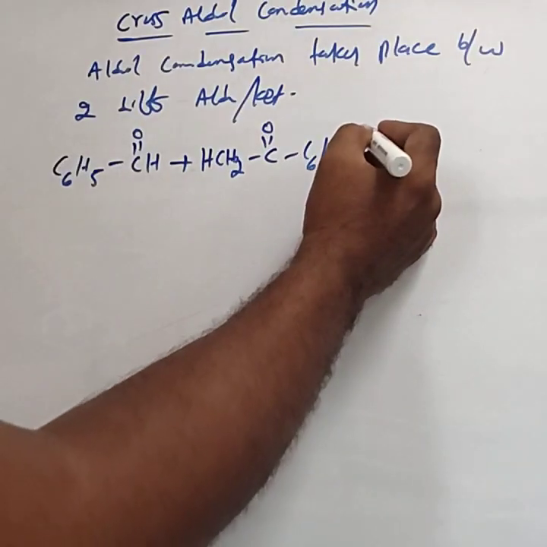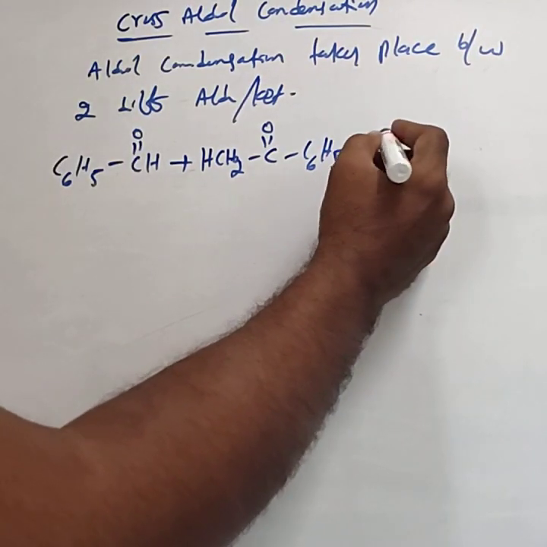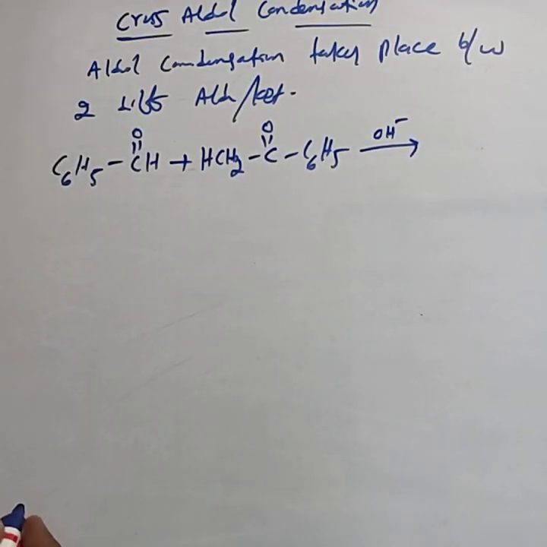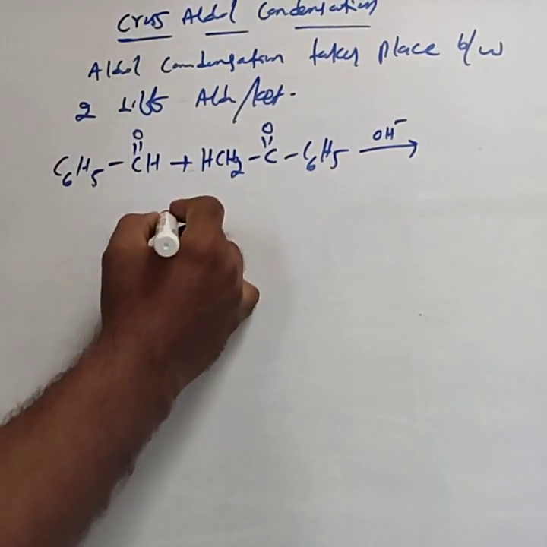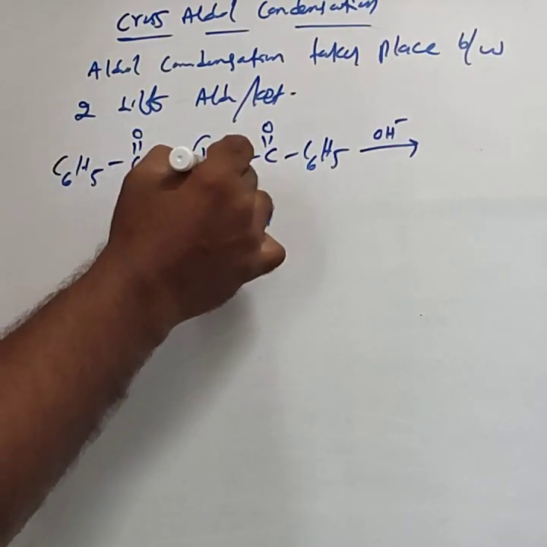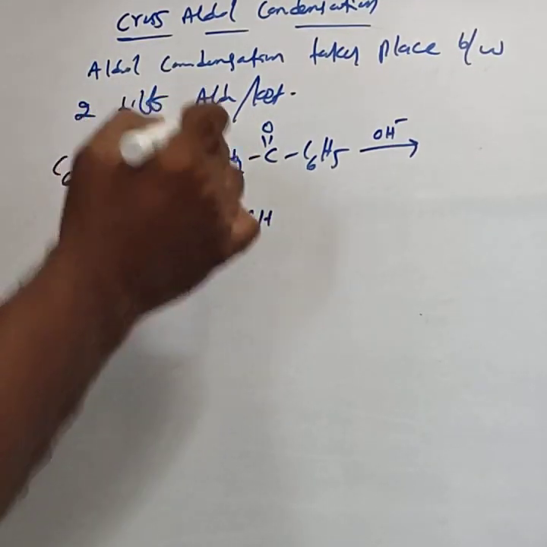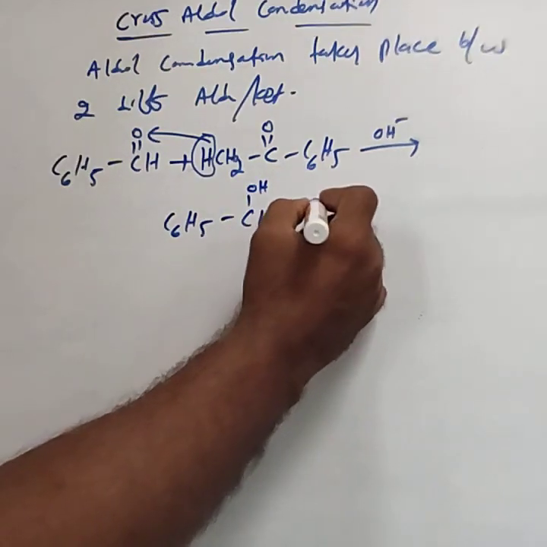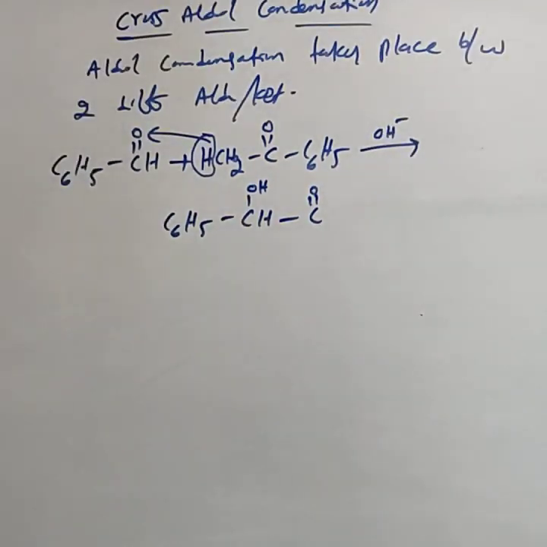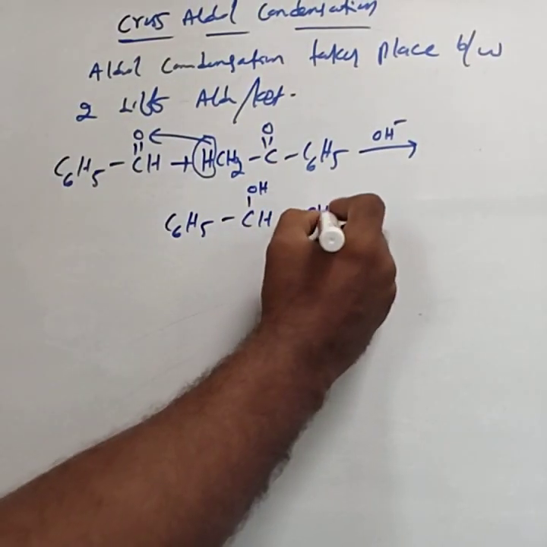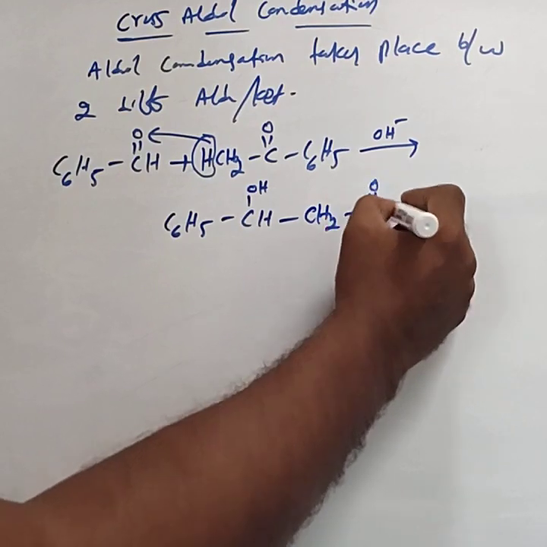Then they undergo condensation in the presence of an alkali, dilute alkali. Then the product is C6H5CH, where this alpha hydrogen moves to this carbonyl group and forms OH. First you write C6H5CH(OH)CH2COC6H5.